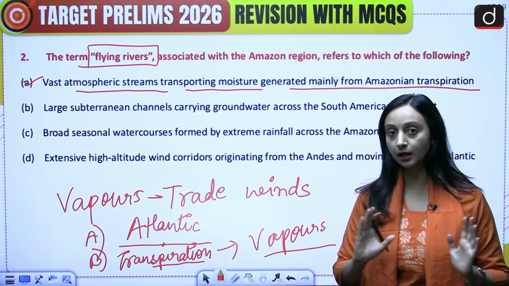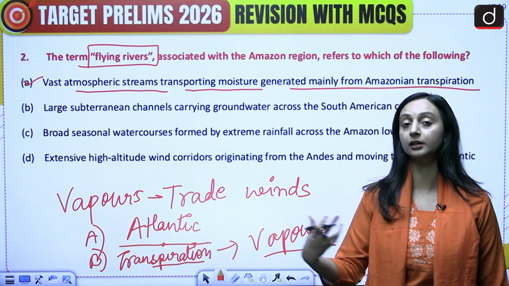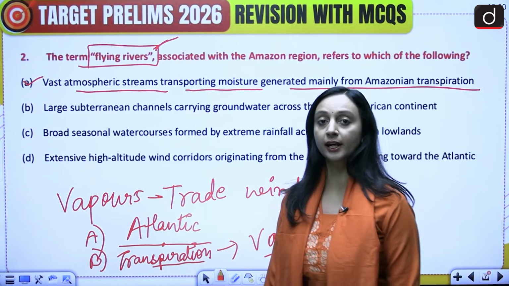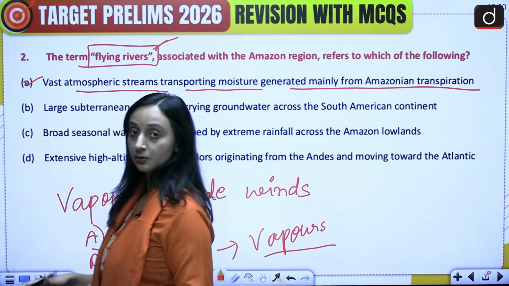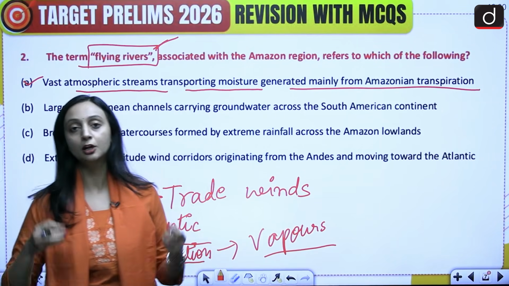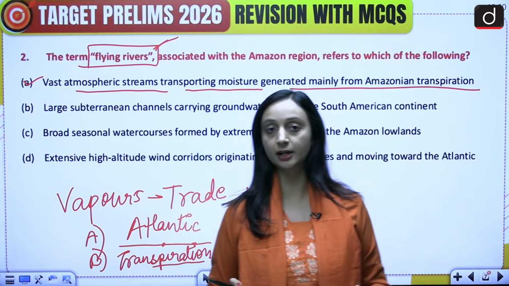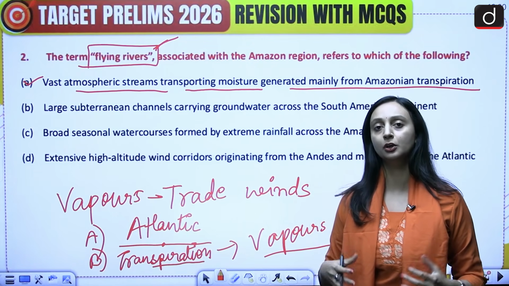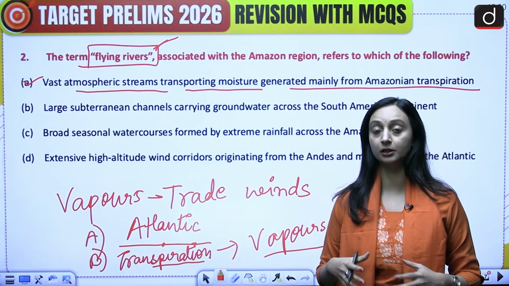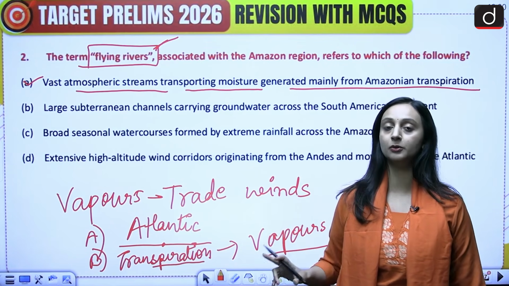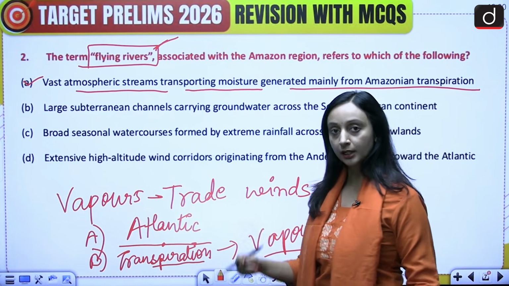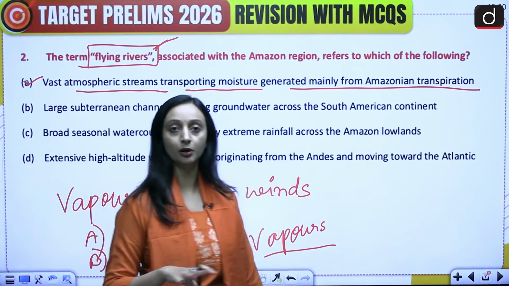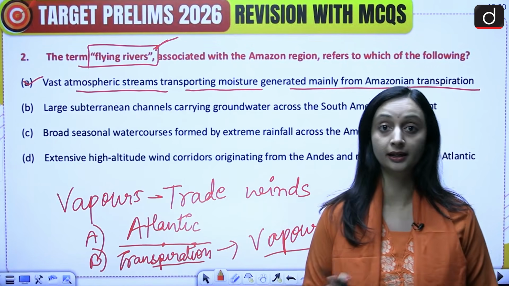And then these water vapors start moving under the influence of trade winds. That is why they appear like flying rivers. Okay, and they are very important for the health of the entire ecosystem because they are flowing and they're also carrying moisture with them. So wherever they are going to descend, they'll give rise to rainfall. So that rainfall is going to help in agriculture, in farming, in cooling the temperature down. So these are very important events of climate, like global climate events. So the health of Amazon basin becomes extremely important for us, for its own ecosystem and also for the ecosystem in the nearby regions. Okay, that's why it's extremely important that Amazon basin is in great health.